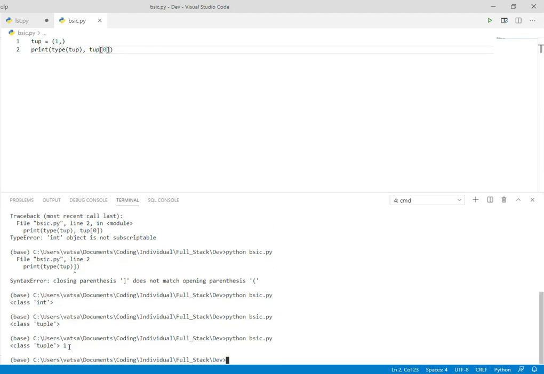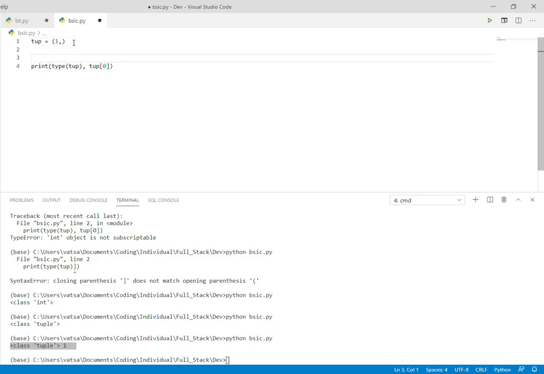Now we can also use a for loop with range.